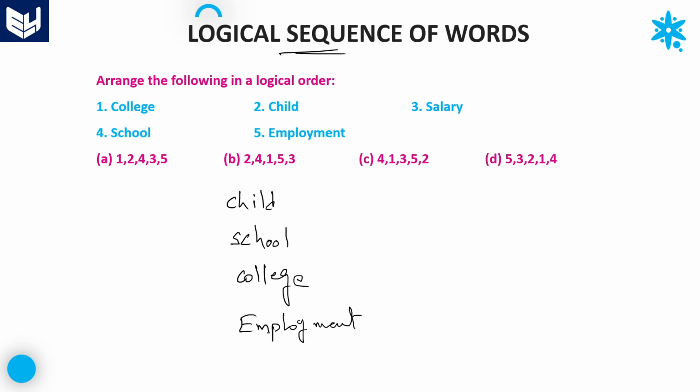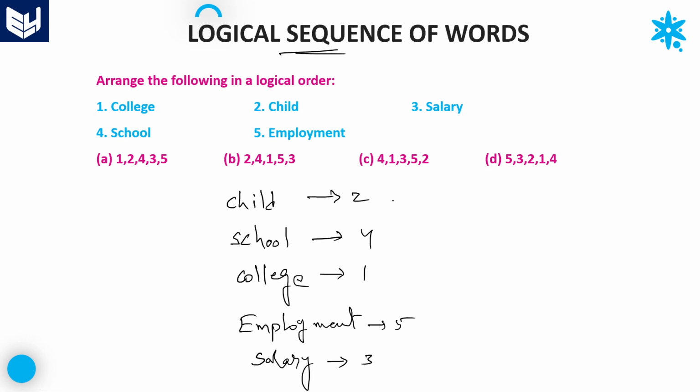Finally, once we get employment, we'll get the salary. So child is number 2, school number 4, college number 1, employment number 5 and salary number 3.